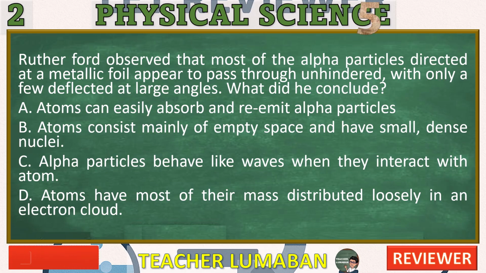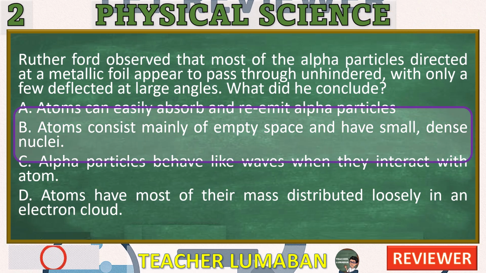5, 4, 3, 2, 1. Correct answer, B. Atoms consist mainly of empty space and have small, dense nuclei. Explanation of each choice.